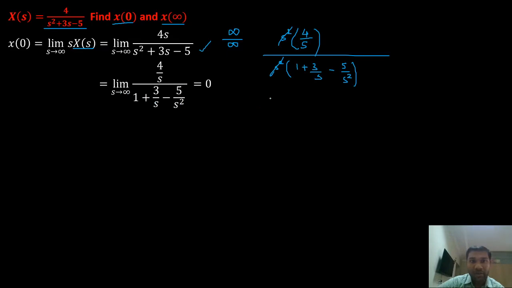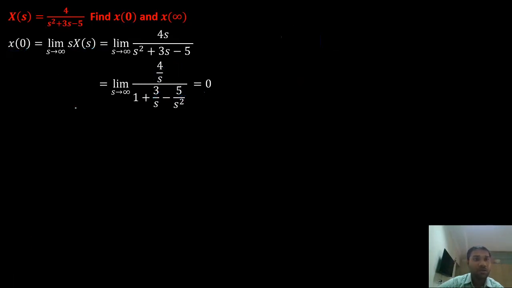When s tends to infinity, what happens to 1 by s? It is equal to 0. 1 by s square is also equal to 0, right? So if I substitute s equals infinity, this term goes to 0, this term goes to 0, and this term goes to 0. I have 0 in the numerator and 1 in the denominator. So the value of x(0) is 0, right? Value of x(0) is 0.